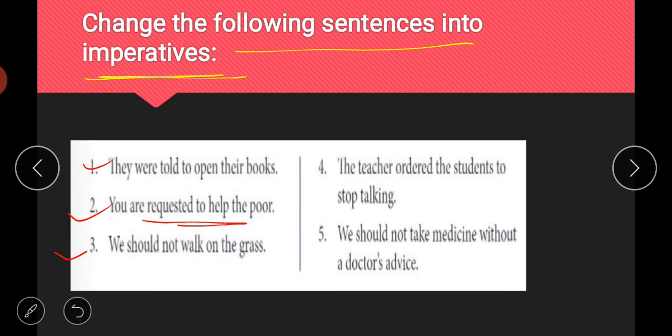Then third is, we should not walk on the grass. It's an advice, so we can simply give the advice: do not walk on the grass. So simple advice, do not walk on the grass, is the right answer here.